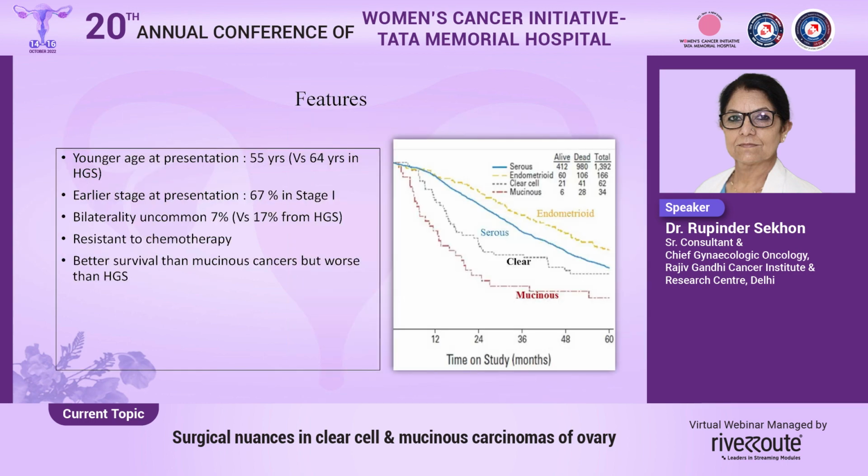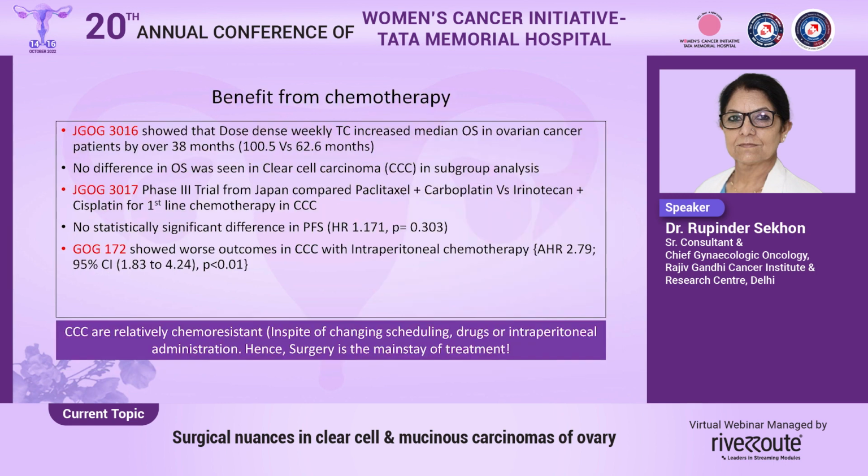They present at a younger age group, with earlier stage presentation, and bilaterality is uncommon. They are resistant to chemotherapy, as we have heard during the morning. Better survival than mucinous cancers, but worse than high-grade cancers.